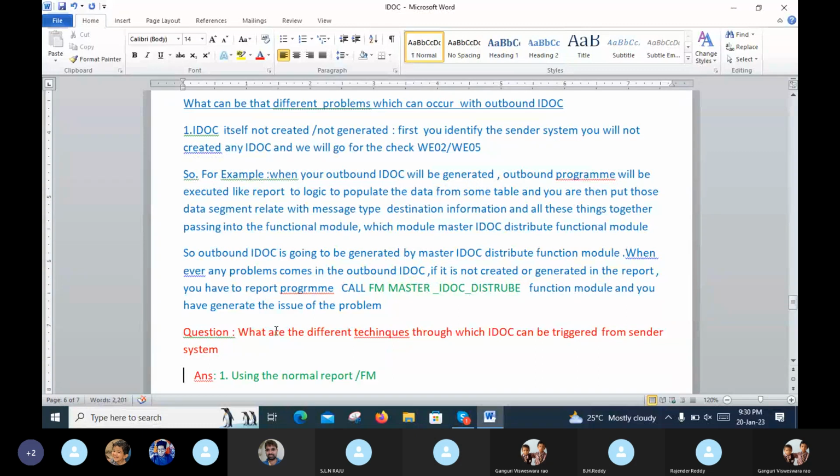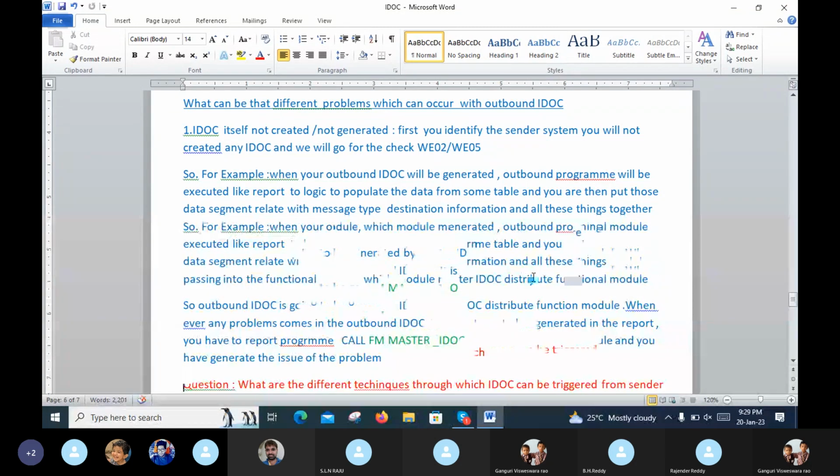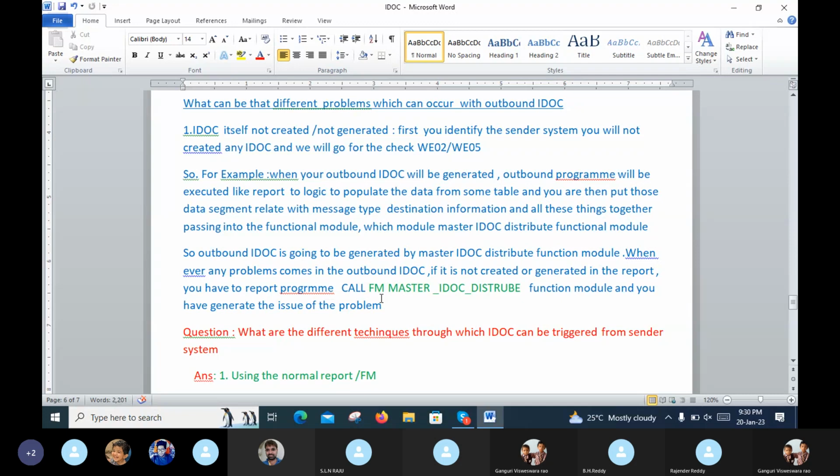So outbound IDOC is going to be generated by master IDOC. Any outbound IDOC is going to be generated by the master IDOC distribute function module. Whenever any problem comes in IDOC, if the IDOC is not generated, we have to go to the report or program and call FM MASTER_IDOC_DISTRIBUTE. This is the function module, and it is a commonly asked interview question.